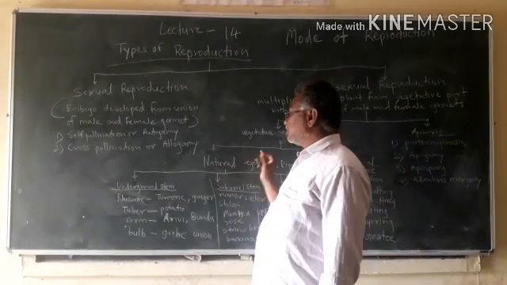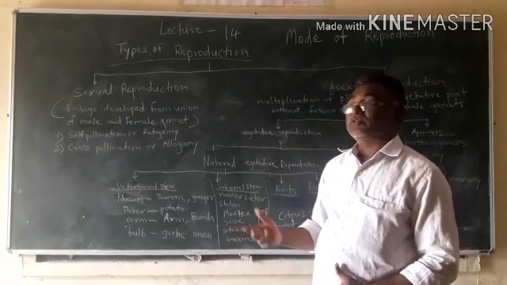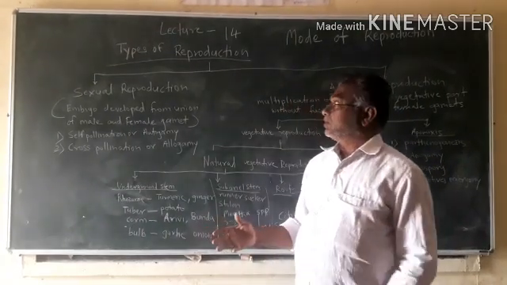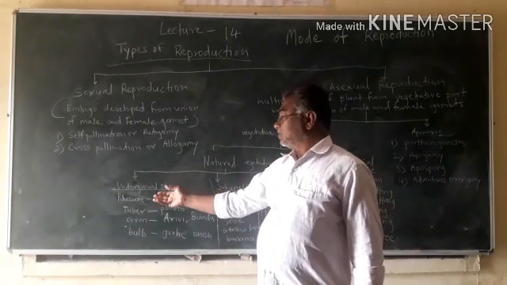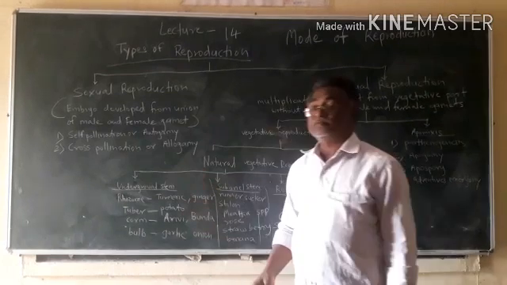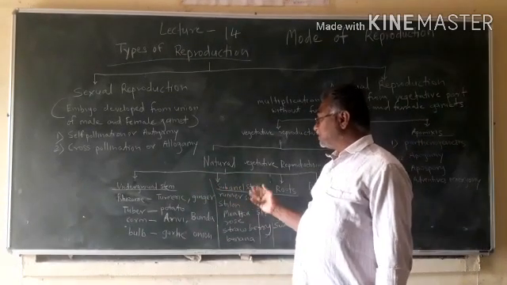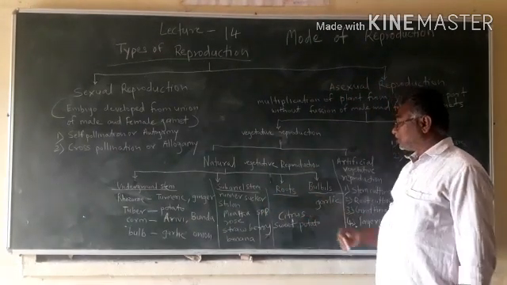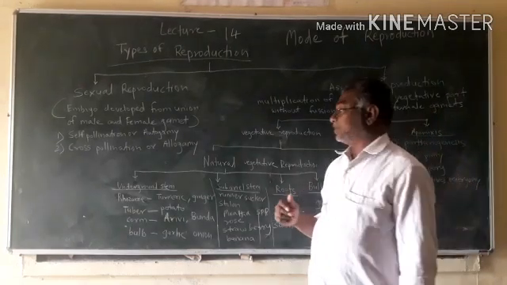So, natural vegetative reproduction according to different parts of the plant is classified into four types. From underground stem, plants are multiplied. From subaerial stem, plants are multiplied. From roots and bulbils, some plants are multiplied.